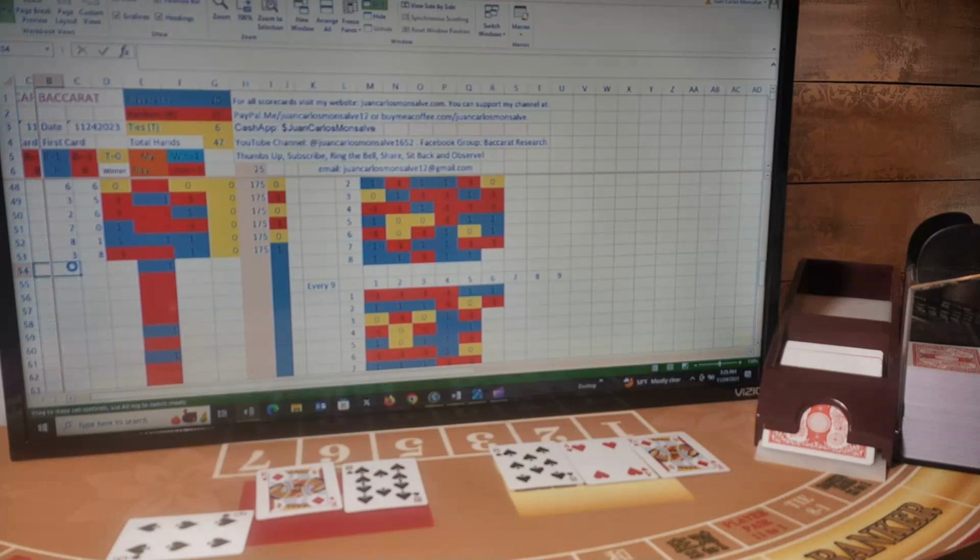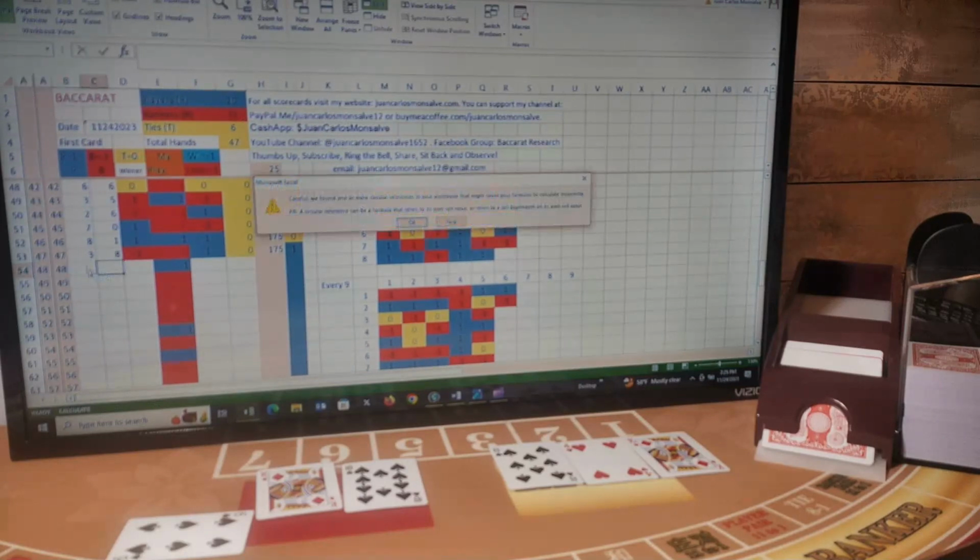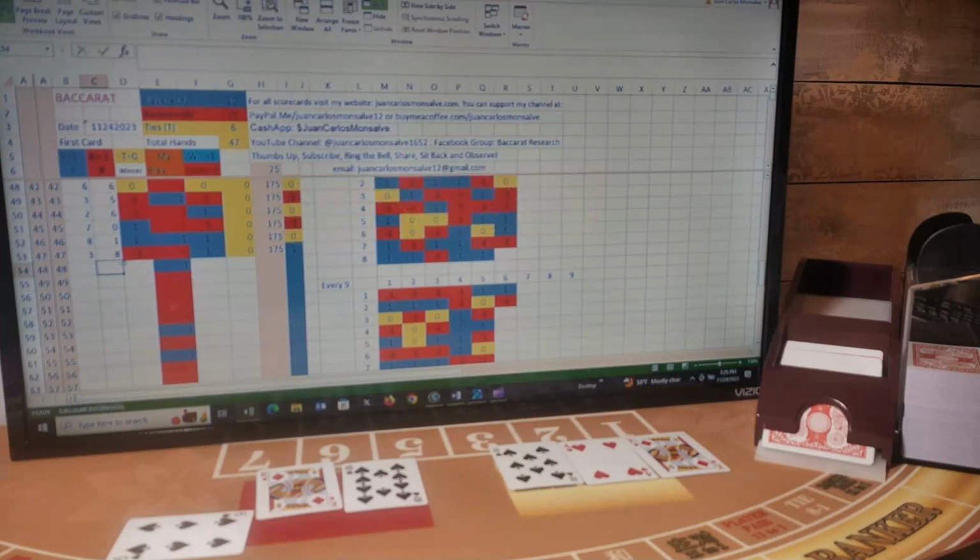So player 6 and banker 2. This is a player hand. I was playing player, so I won this hand.